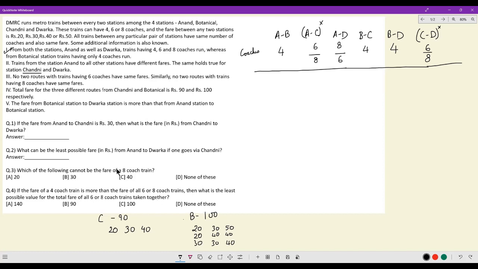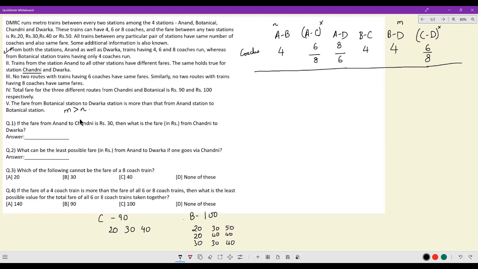Okay. Next, the fare from Botanical to Dwarka station is more than from Anand to Botanical station. So BD, let's say if the price here was M and the price here was N. We have been told M is greater than N.